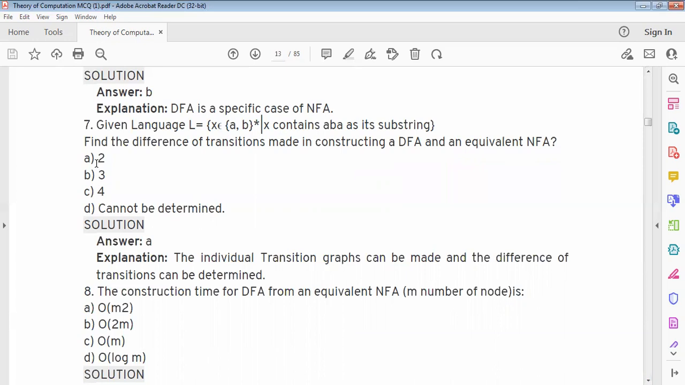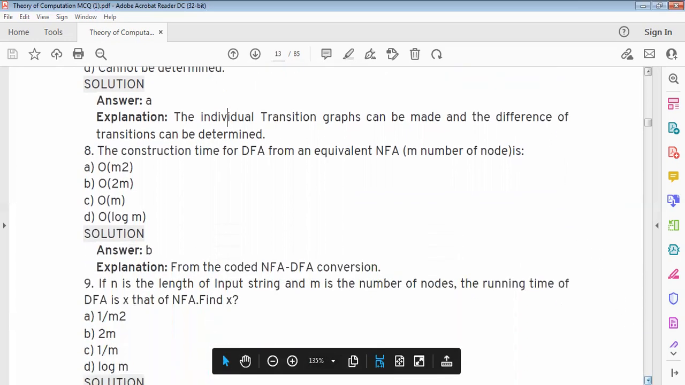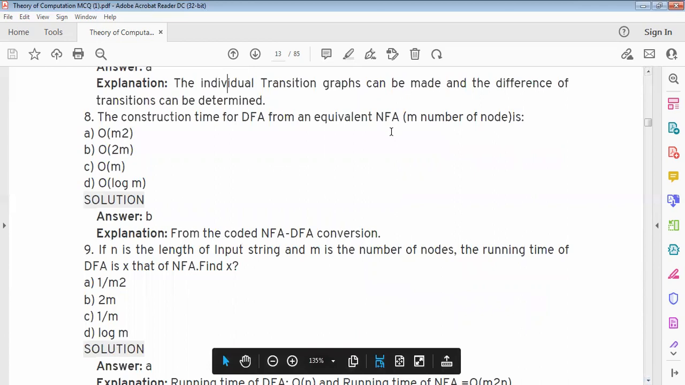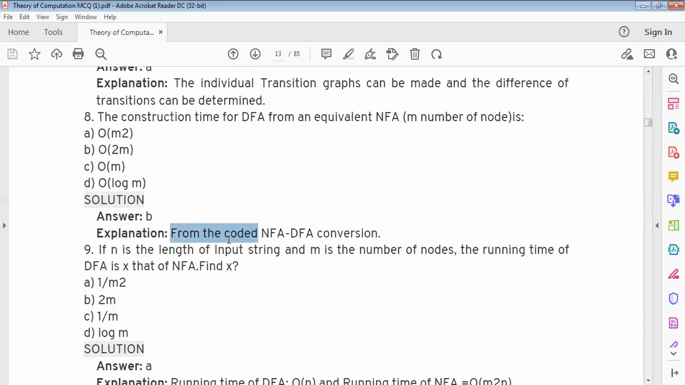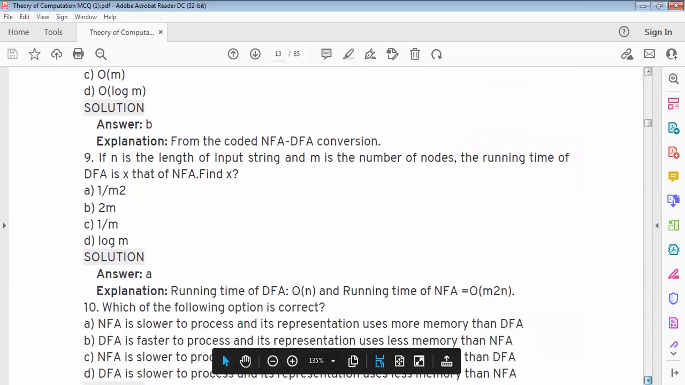Answer is A, 2. The individual transition graphs can be made and the difference of transitions can be determined. The construction time for a DFA from an equivalent NFA with n number of nodes is option B, from the NFA to DFA conversion, O of 2^n. If n is the length of the input string and m is the number of nodes,